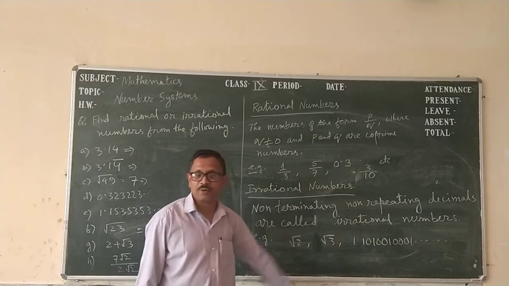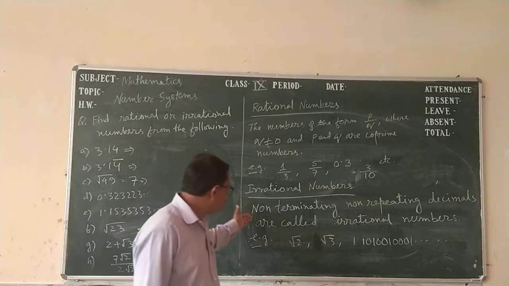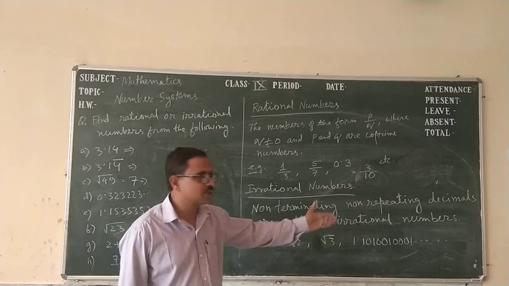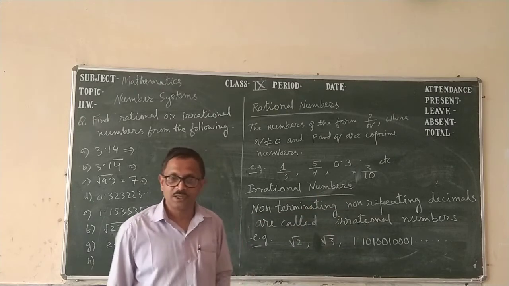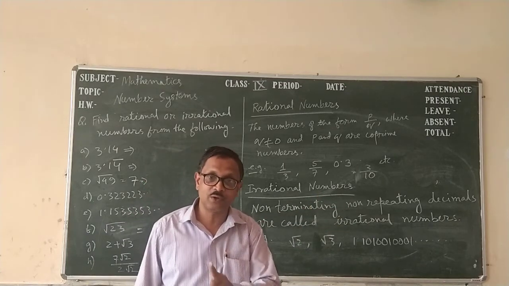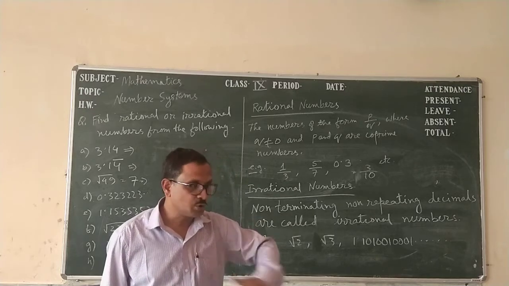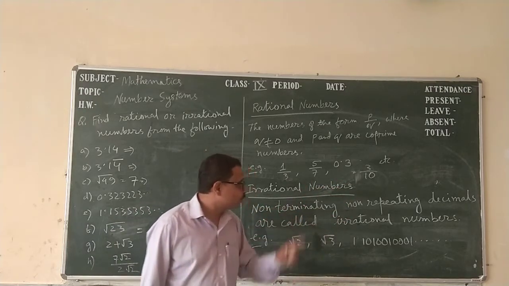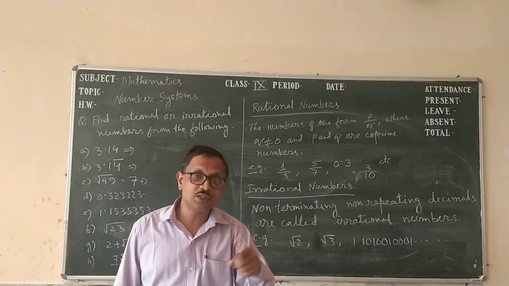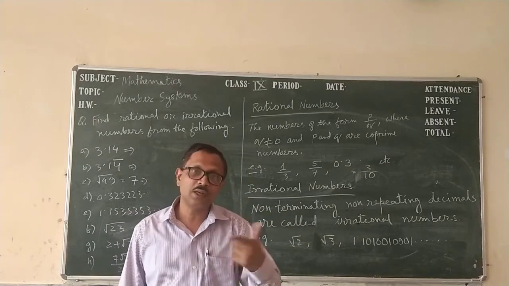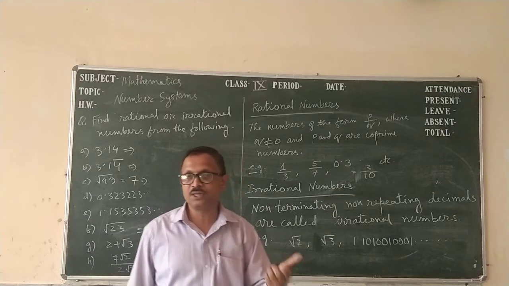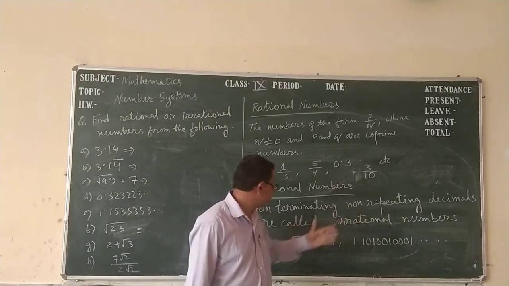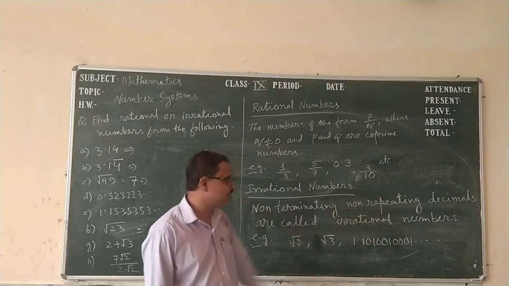Now irrational numbers. Non-terminating, non-repeating decimals are called irrational numbers. Non-terminating means the decimal cannot terminate; the division will continue. Non-repeating means the digits do not repeat in a particular fashion. That means non-terminating, non-repeating decimals are irrational numbers.